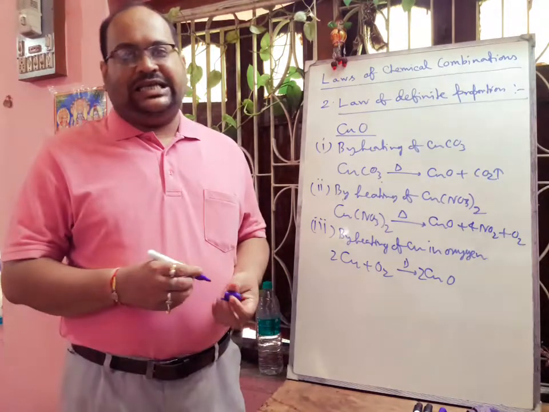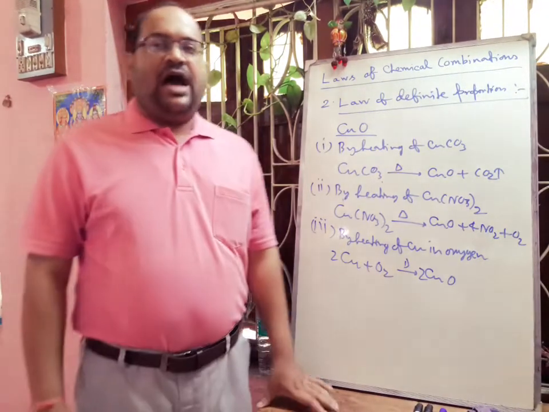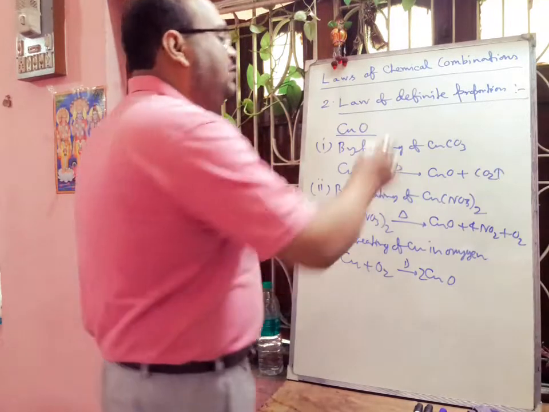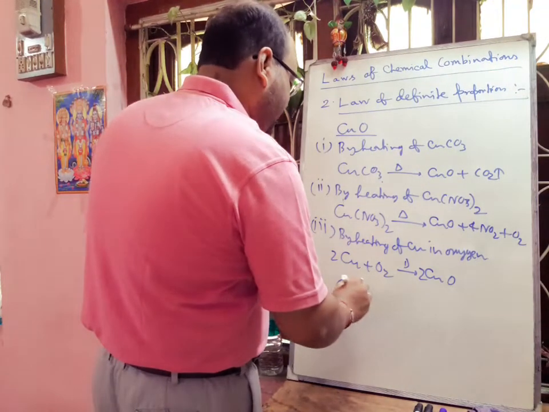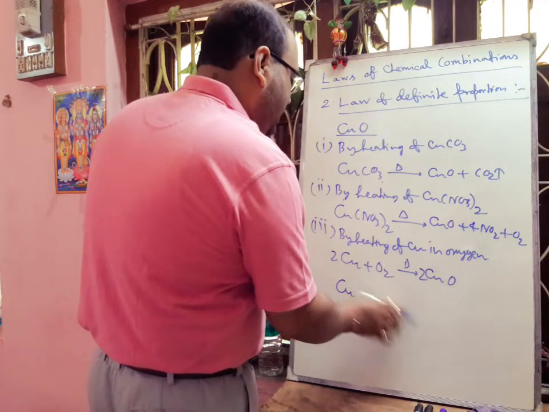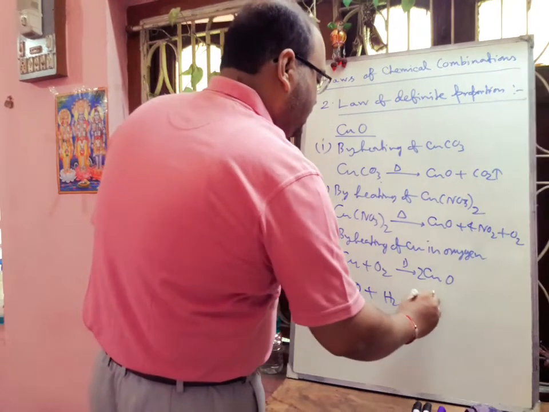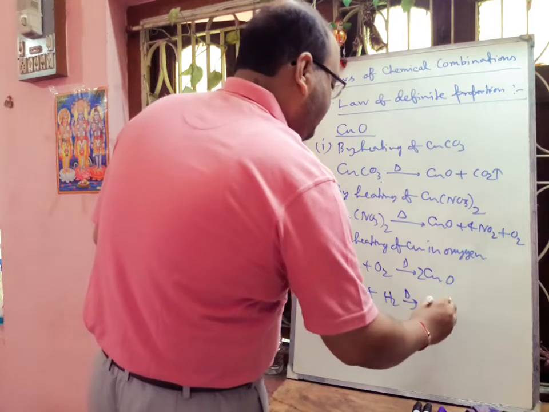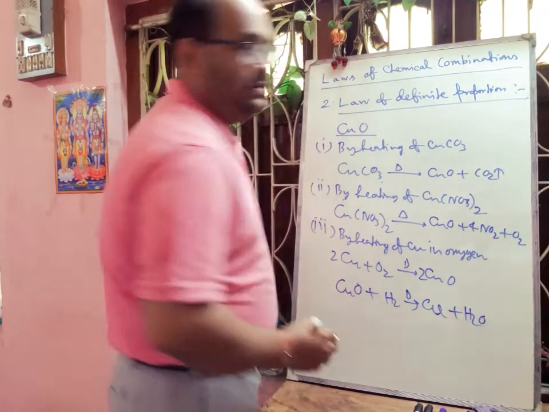Now in each case, the same amount of copper oxide, say H gram, is heated in hydrogen gas. If we apply heat, this cupric oxide is reduced by hydrogen, and there will be formation of pure copper plus water vapor.